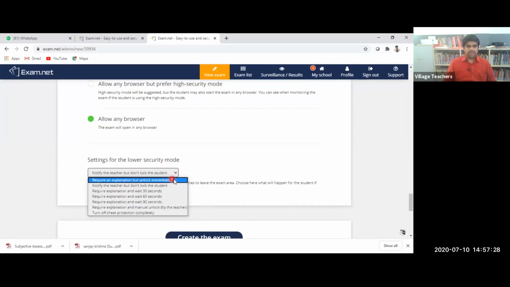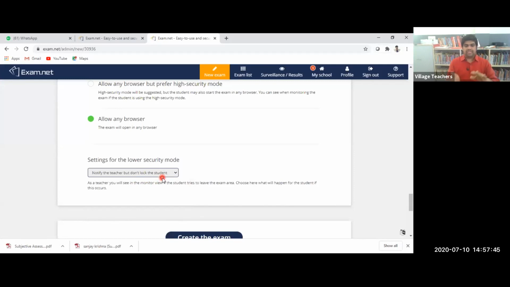And these settings, under the settings, there are lots of options. Require an explanation, but unlock immediately. On minimizing or accessing any other material, automatically one dialog box will come and the student is supposed to write the explanation why he minimized. And second is notify. I prefer this option, notify the teacher, but don't lock the student. So whenever the student is writing, if he is doing anything, we will get the notification message, but it will not interrupt the student's writing, but the teachers can view and teachers can interrupt in between. So we can send a message, please write the examination carefully, we can send like that.